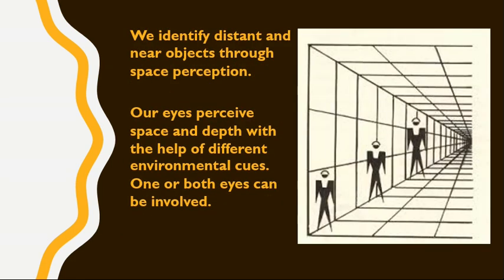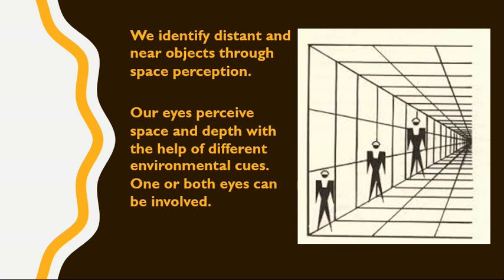Space perception is of much importance to our lives as well. We identify distant and near objects through space perception, and we take measures to avoid accidents and lead a comfortable life. This is due to the ability of the mind to see the two-dimensional world in three dimensions, so that we avoid accidents or lead a comfortable life.